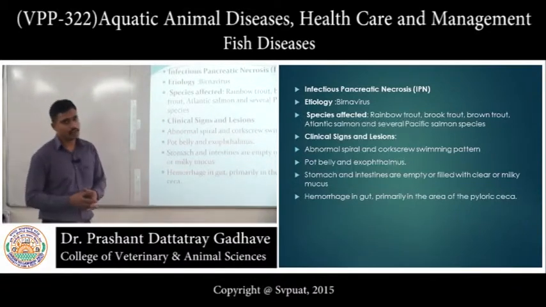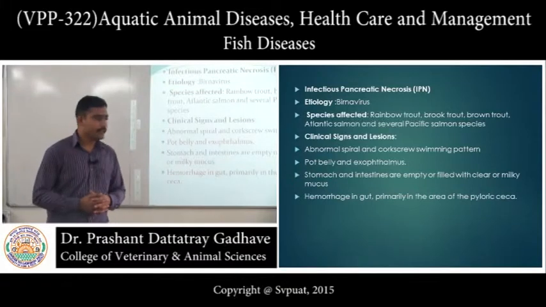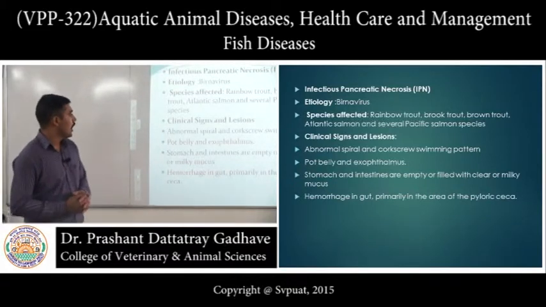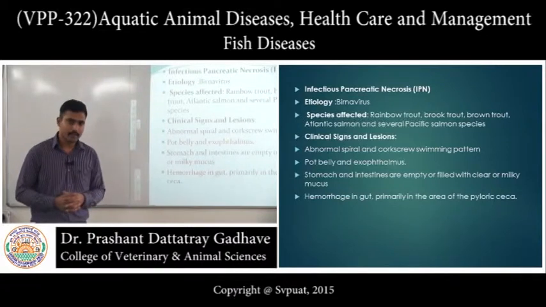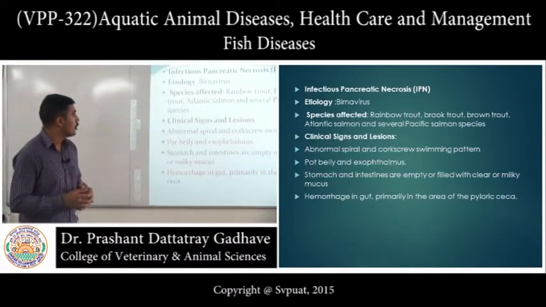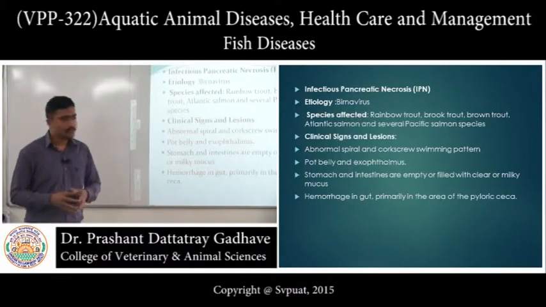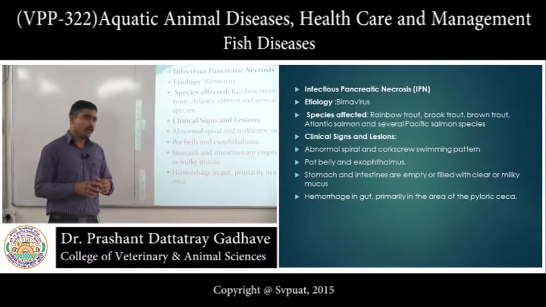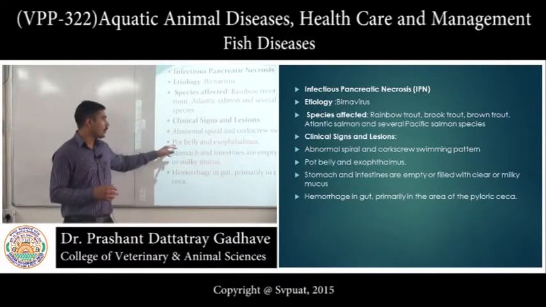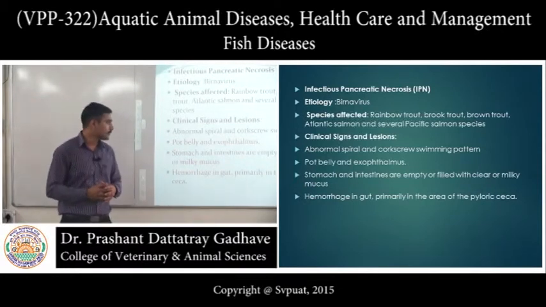The clinical signs of this infectious pancreatic necrosis disease are abnormal spiral and corkscrew swimming pattern. The nervous signs occur due to the infection of this Birna virus in fishes. The general signs are pot belly and exophthalmos.